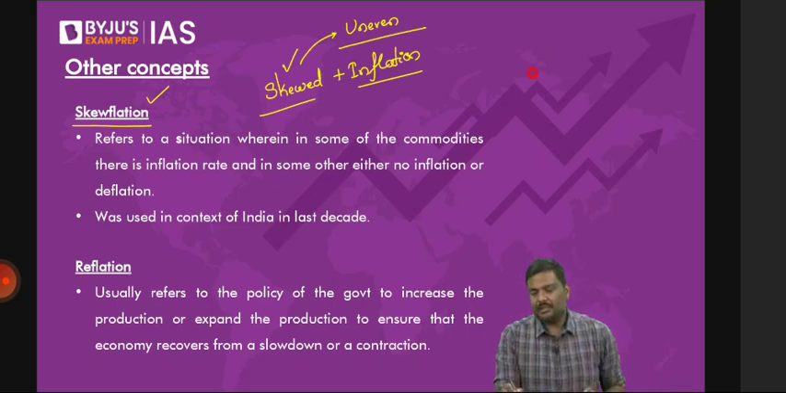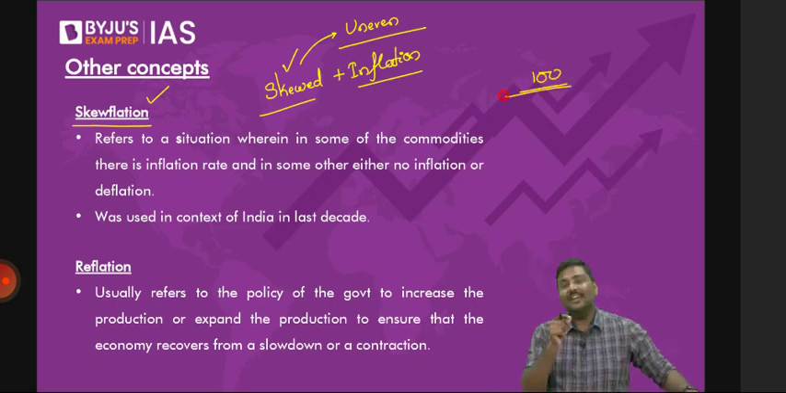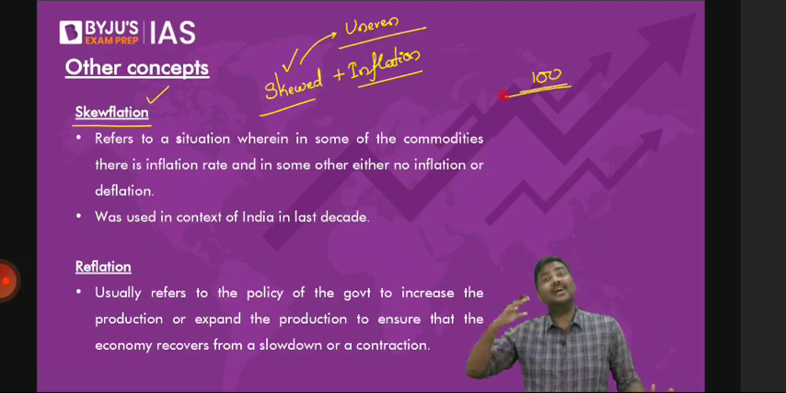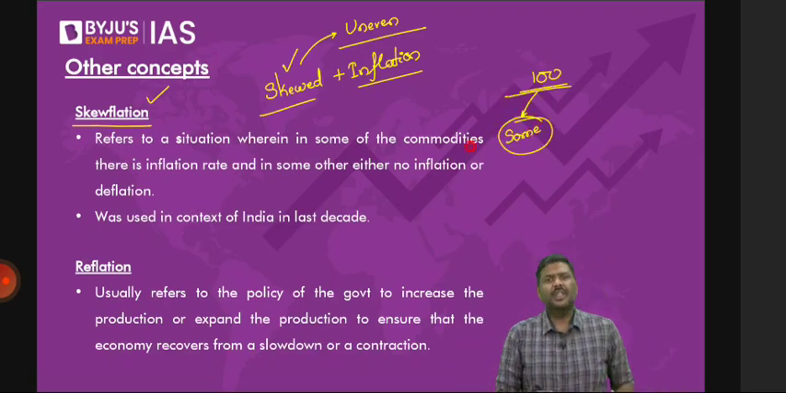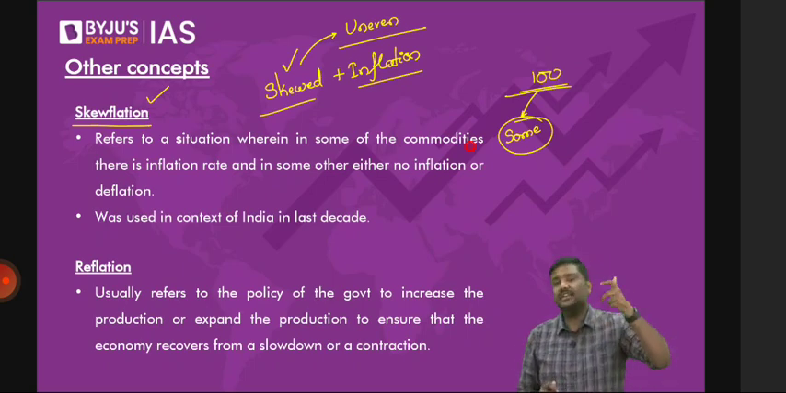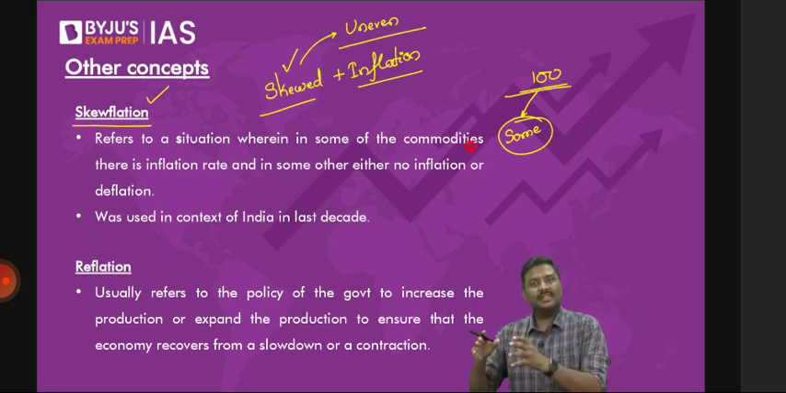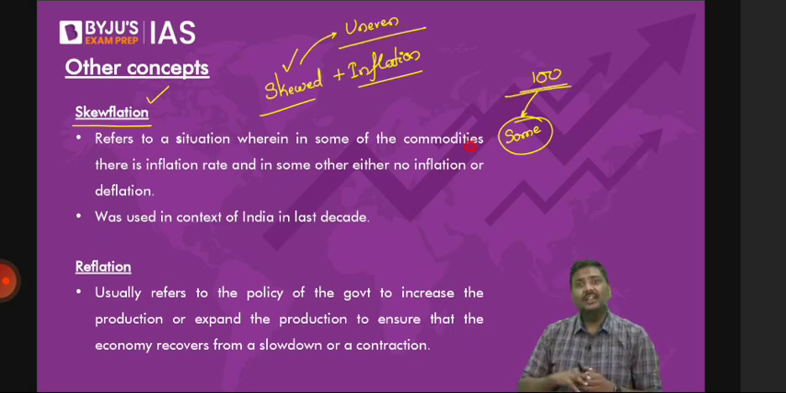Let's take a simple example. Imagine there are 100 commodities. You are not observing inflation in all the 100 commodities. You are basically observing inflation in some of the commodities. Is it okay? In some of the commodities, in some of the goods, there is an inflation rate. Prices are higher. And in other commodities, either the prices have not changed or rather the prices have declined.